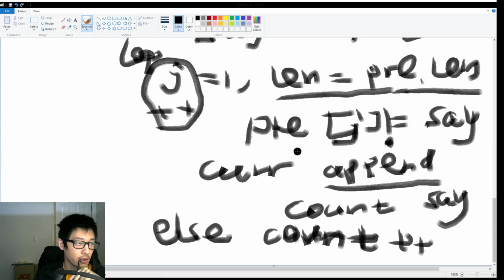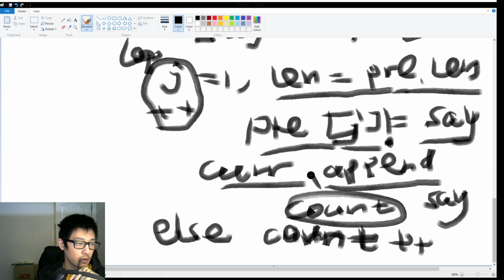And if we find the previous character is not equal to the current one, we're gonna append to the current: we append the count, then we append the say. So that's the first segment of the count and say string.